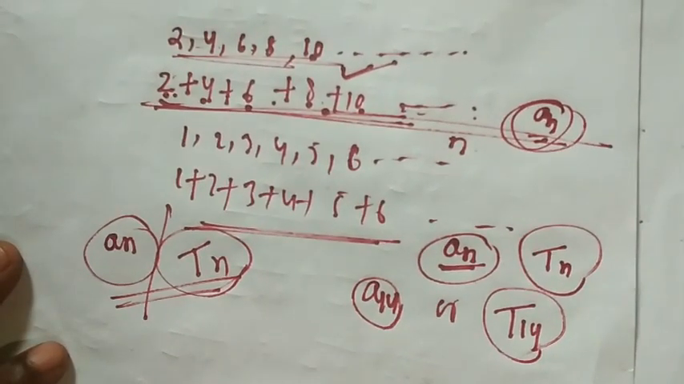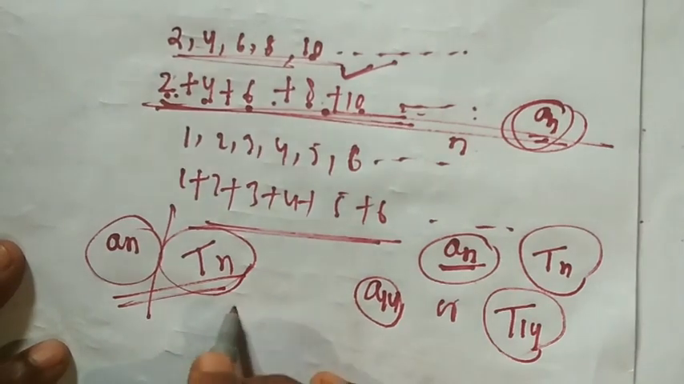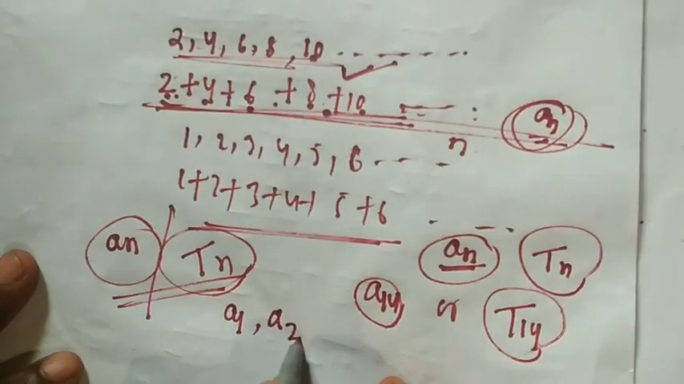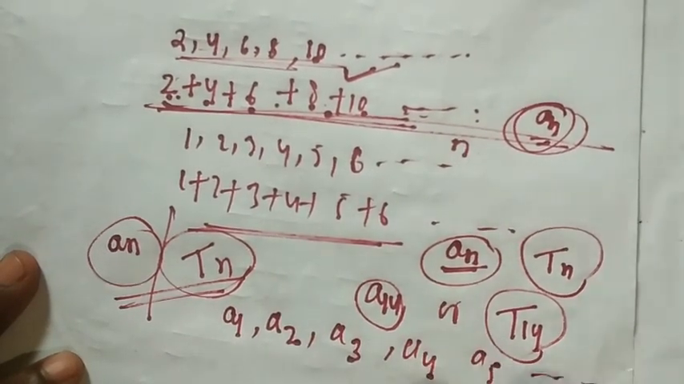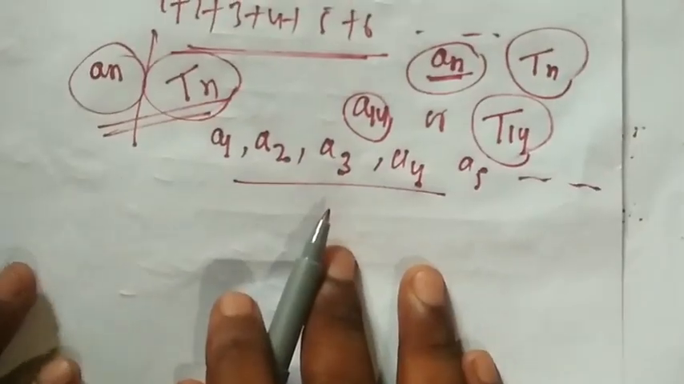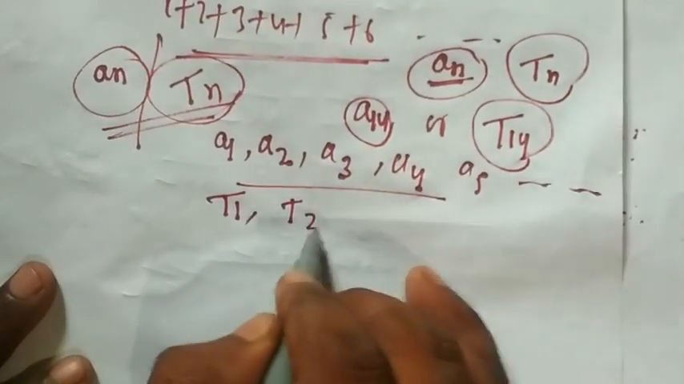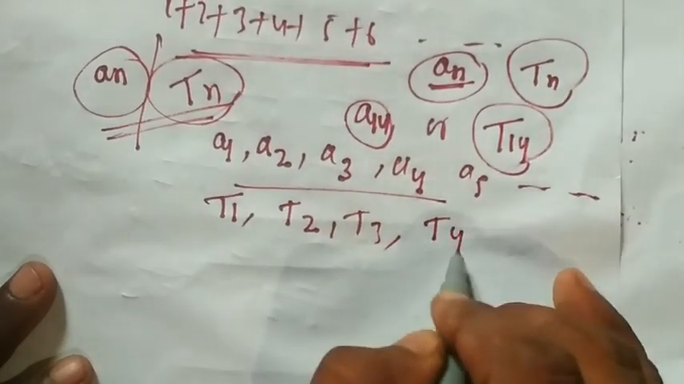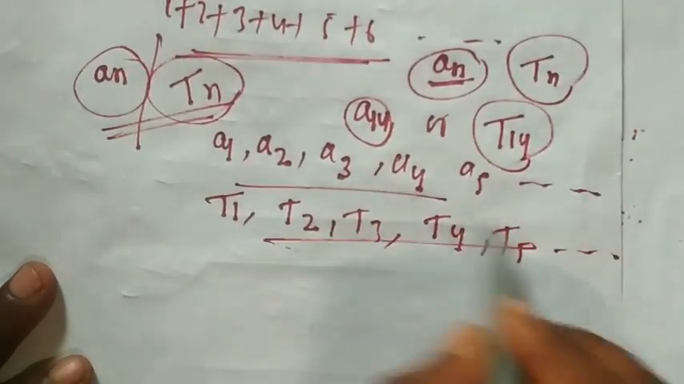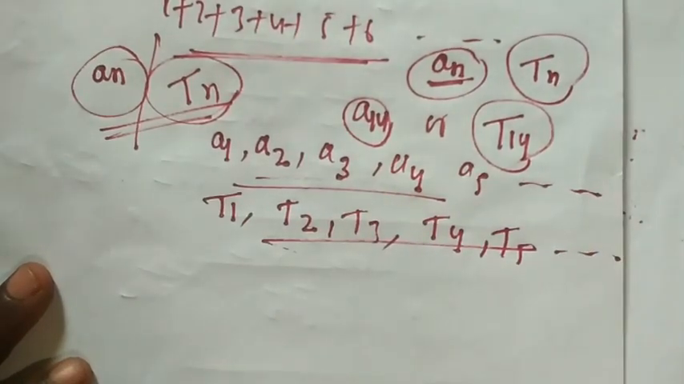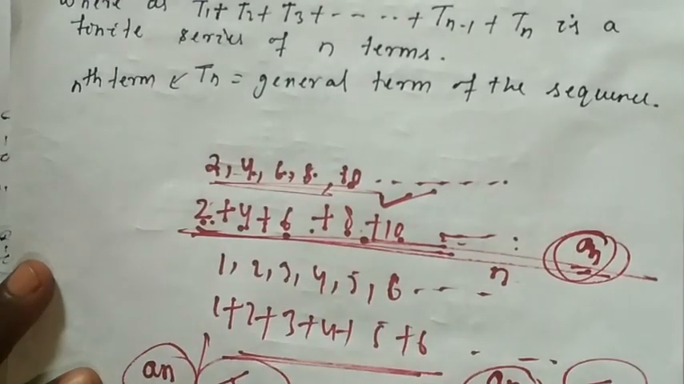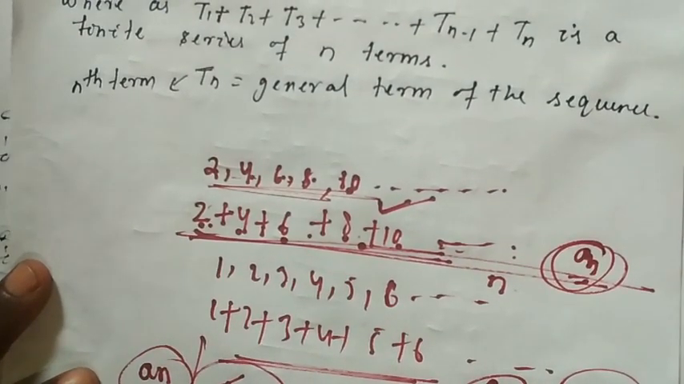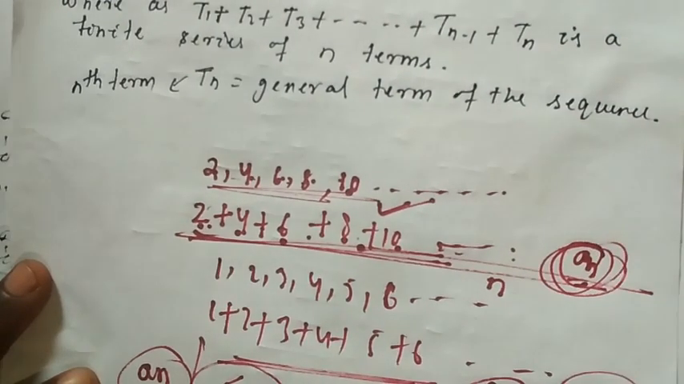Remember, it's very, very important. If I'm writing the first term, you can write a1. The second term is a2, third term a3, fourth term a4, fifth term a5 and so on. This one also you can write as first term t1, second term t2, third term t3, fourth term t4, fifth term t5. Any one way you can represent. And remember, this is the first term, second term, third term, fourth term, fifth term and so on. If the total number of terms is n, then the last term will be an. That is called the general term.